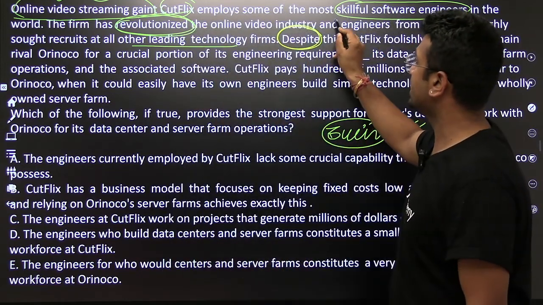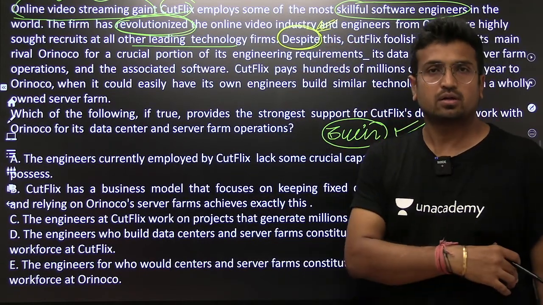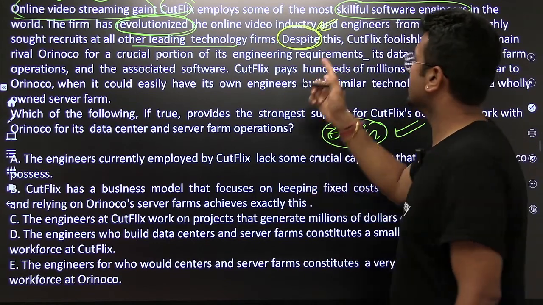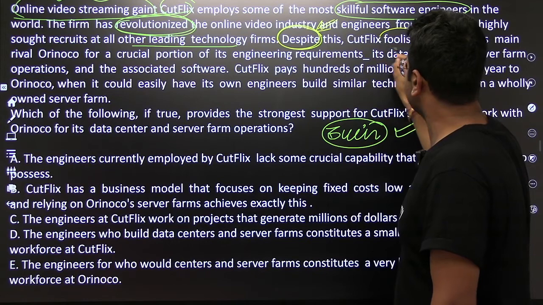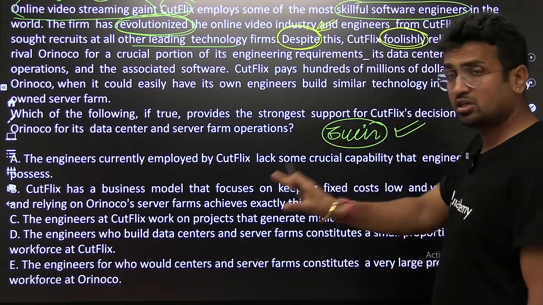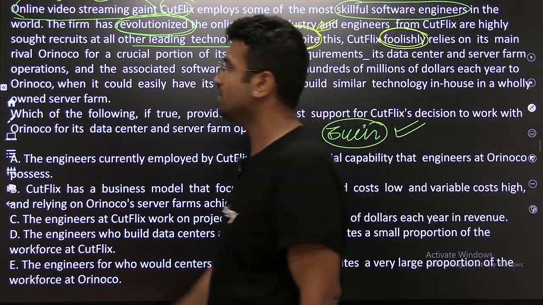Despite is one of the words which was directly asked in the year 2016 when IIM Bangalore made the paper. So despite means 180 degrees. They'll change the tone. Despite this, Cutflix foolishly, this is a very harsh word, the author believes, foolishly relies on its main rival.